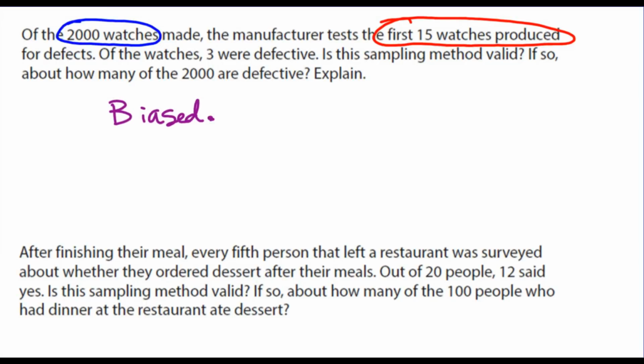What type of sample was it? Again, this was a convenience sample because it was just the first 15. First 15 watches that we took off the line, those are the ones we're going to use. So can we use that data that we collected from that sample? 3 out of the 15 were defective. So can we use that to make a prediction about the rest of the 2,000? No, we can't. There's nothing more we can do because this is just a bad sample. So we can't actually draw any valid conclusions or make any valid predictions about our populations based on that sample.